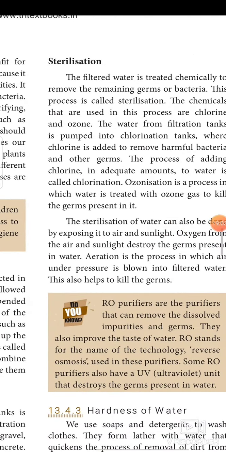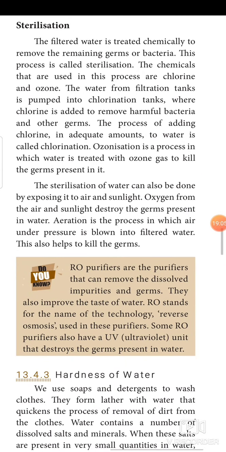The third process is sterilization. The filtered water is treated chemically to remove the remaining germs or bacteria. This process is called sterilization. The chemicals that are used in this process are chlorine and ozone. The water from filtration tanks is pumped into chlorination tanks, where chlorine is added to remove harmful bacteria and other germs. The process of adding chlorine in adequate amount to water is called chlorination.